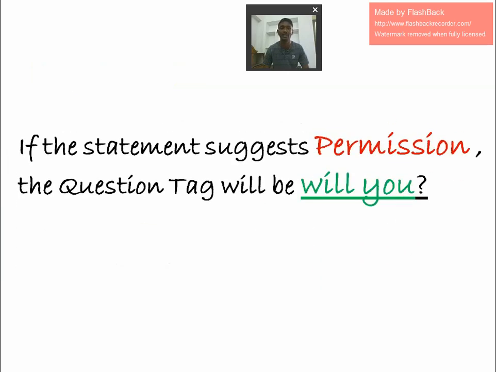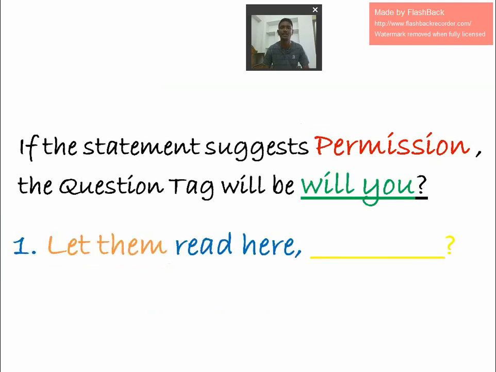And another important thing, this is also very important: if the statement suggests permission, the question tag will be will you. I told you, if the statement starts with let us, shall we. Other than let us, all the time, will you only. It may be let him, let them, let her, let it, let me. What is the answer? Will you.